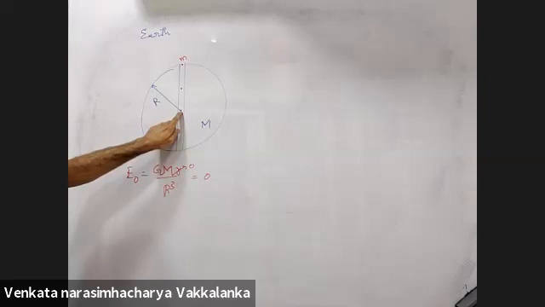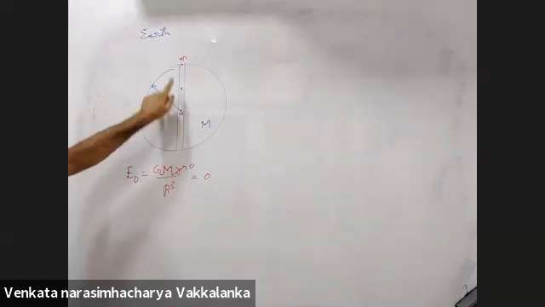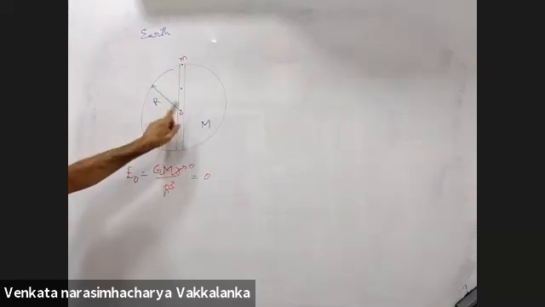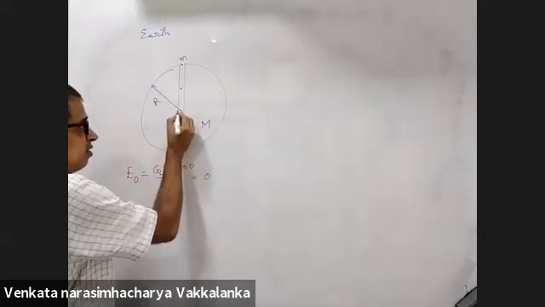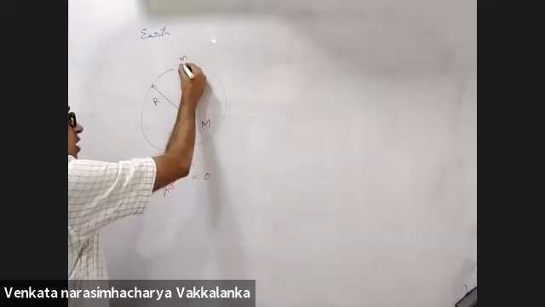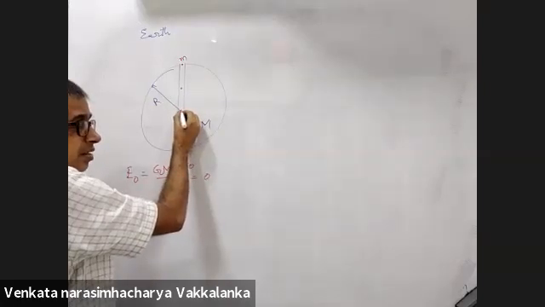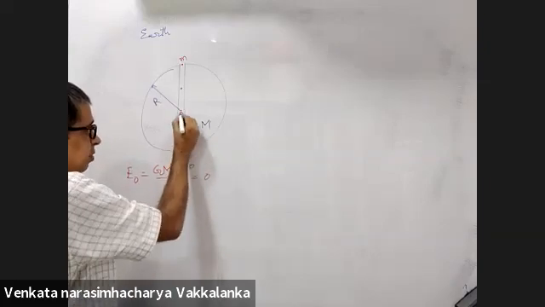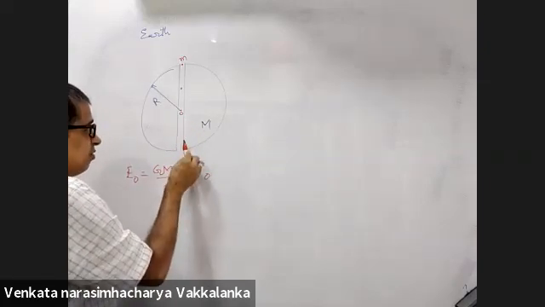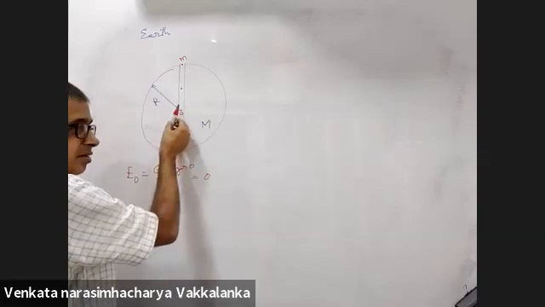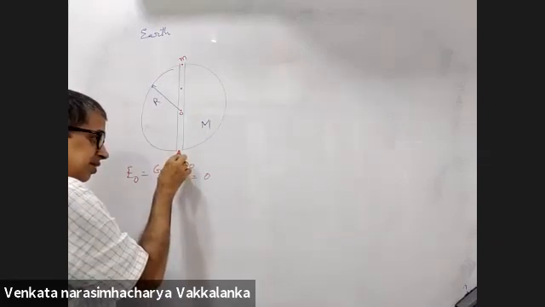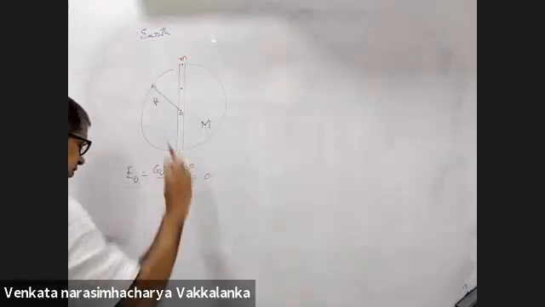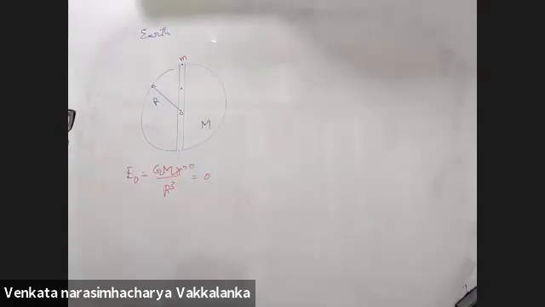It is accelerating till the center. At the center, its velocity will be maximum, because it was accelerating from here to here. By virtue of velocity, it will continue to move in this direction, but now it is decelerating because the field is towards the center. It will come to rest here. It will go back. So it's a periodic motion and oscillatory motion. I'll have to confirm if it is an SHM or not.